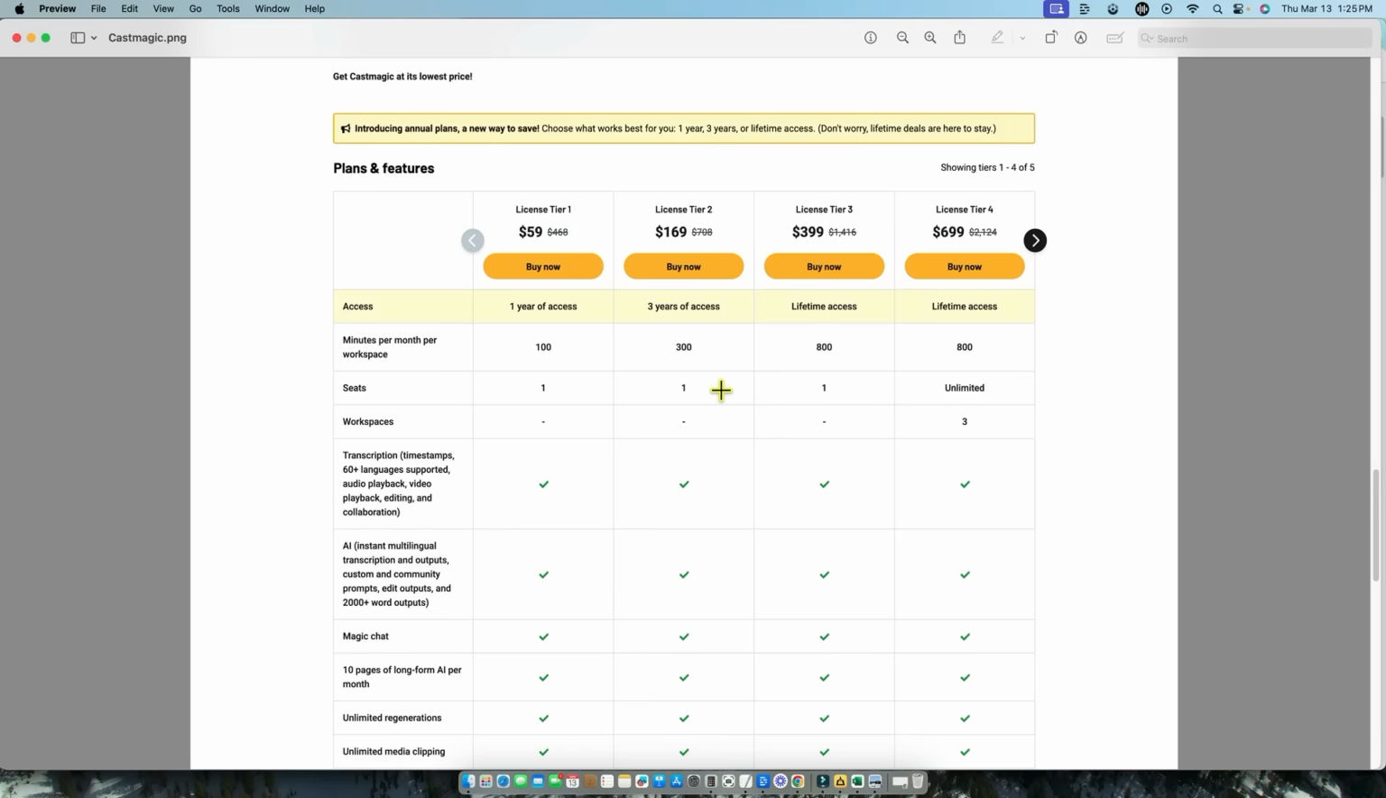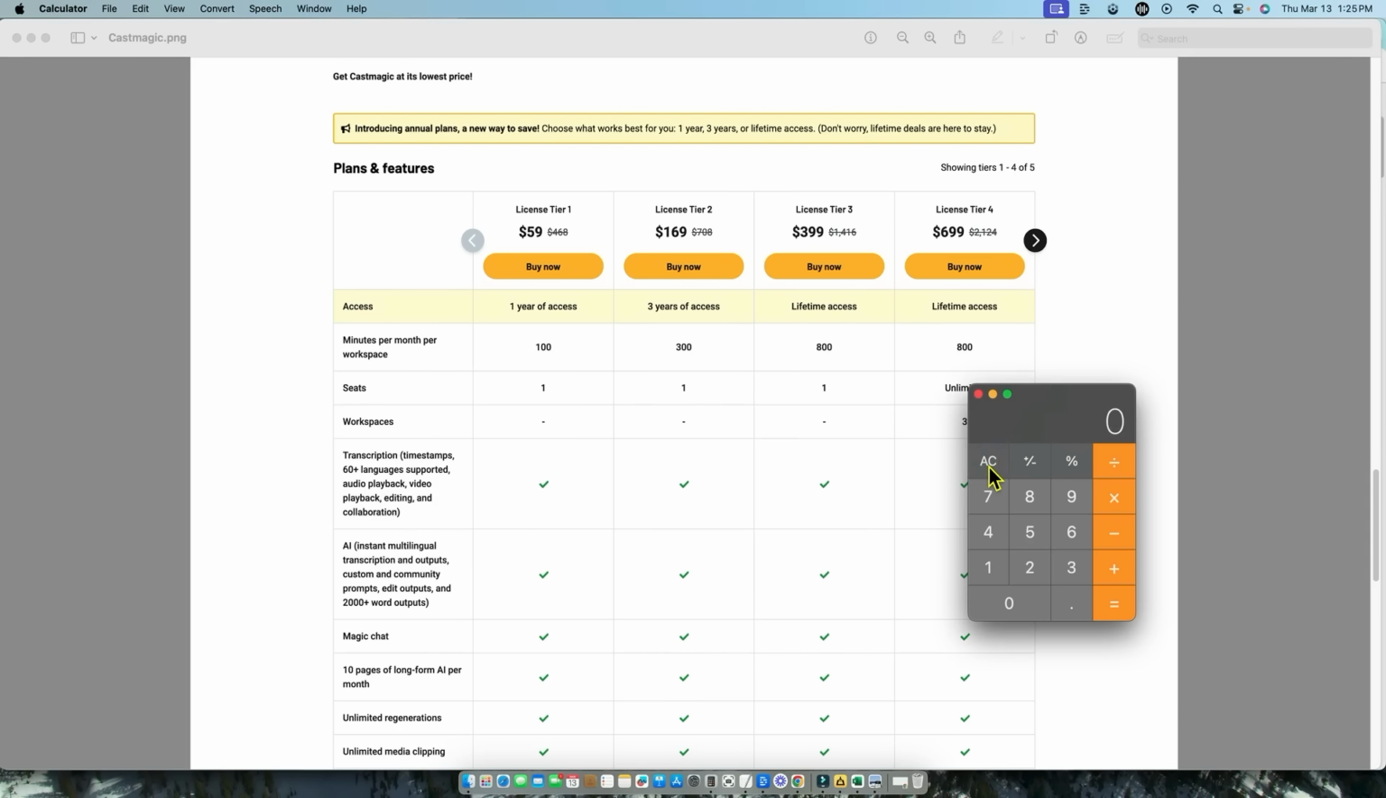Oh, actually, no, that's actually incorrect. It's for 3 years, okay? So you would actually, in order to calculate how much you're paying per month, go with a calculator here and you go 169, right?